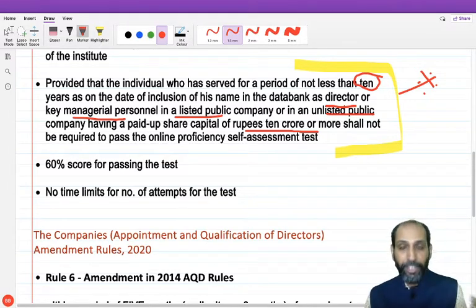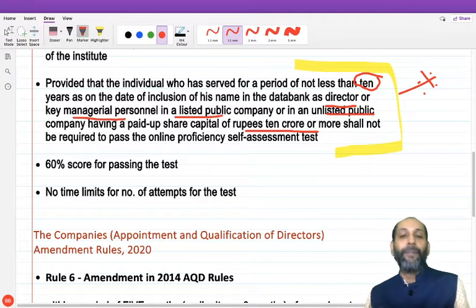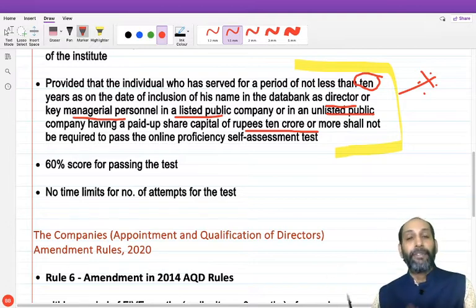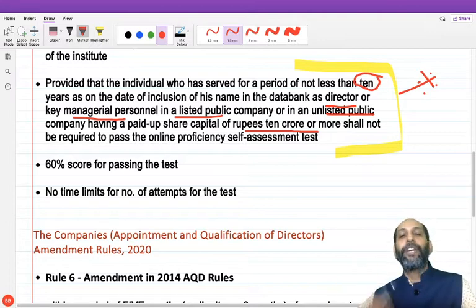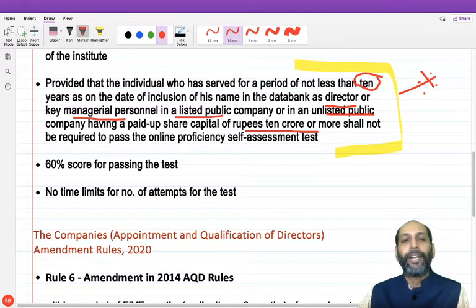What is the year of experience? They already have an experience of 10 years acting as a director of a listed company, or acting as a director of an unlisted public company having more than 10 crores paid up capital. That's point number one. Point number two, they are not a director, but they are a member of the KMP team. That is, they are a KMP of a listed company or an unlisted company having more than 10 crores paid up capital. Friends, this is a very important area.